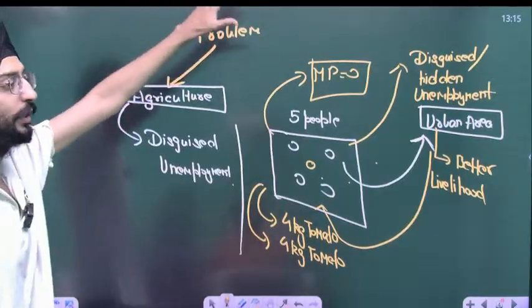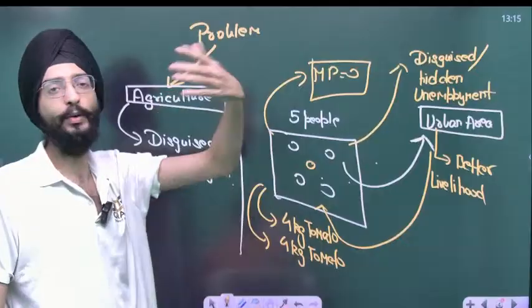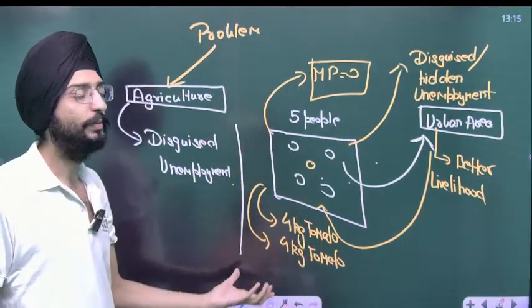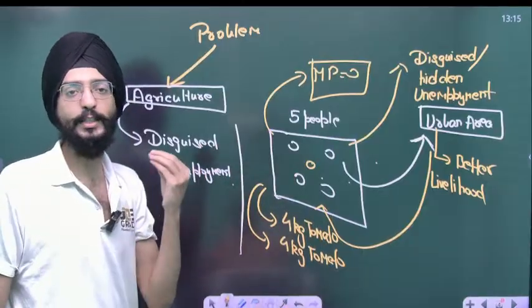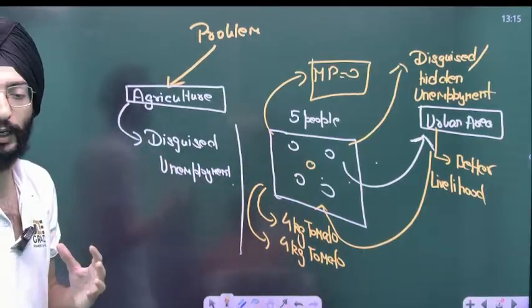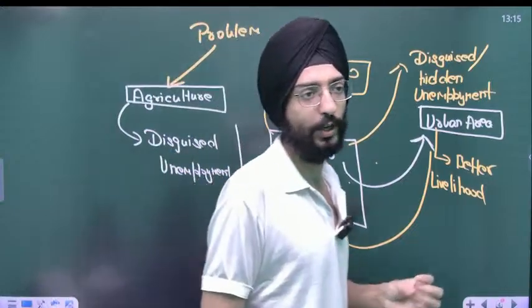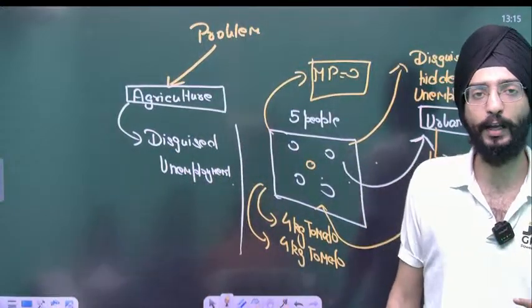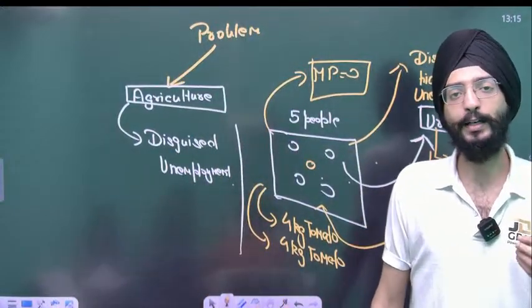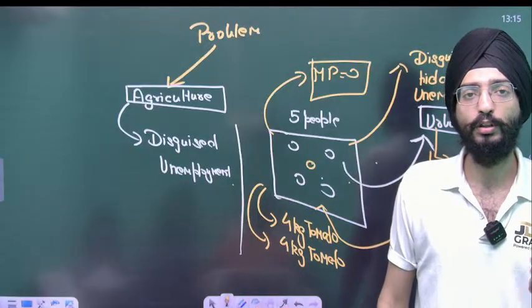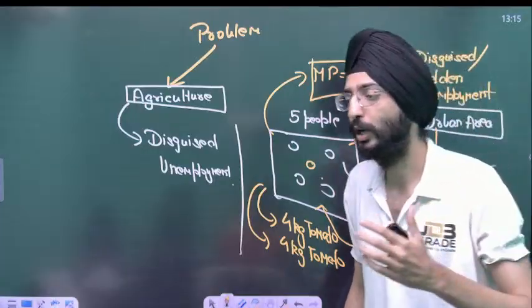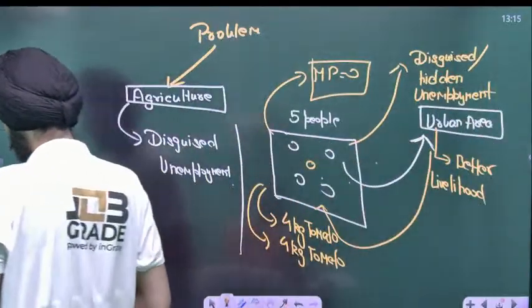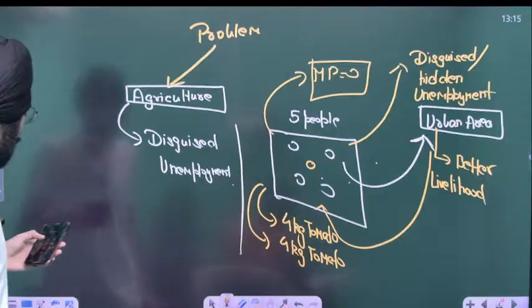MP 0 is nothing but marginal productivity 0. The value addition has been 0. That's why we call this marginal productivity 0 and disguised unemployment. It's been a substantial problem in rural India, because a lot of people seem to be working, seem to be employed, but the value addition has been 0. There has not been a substantial increase in the income and output.